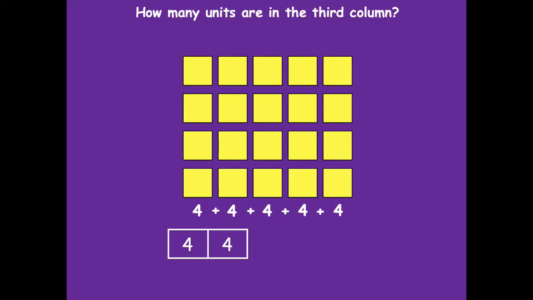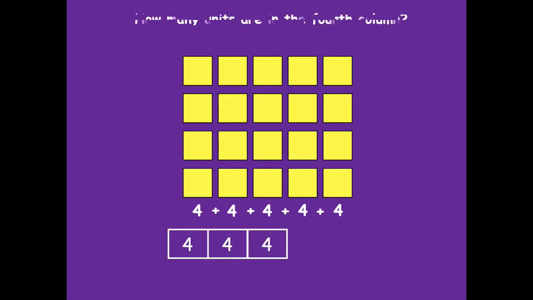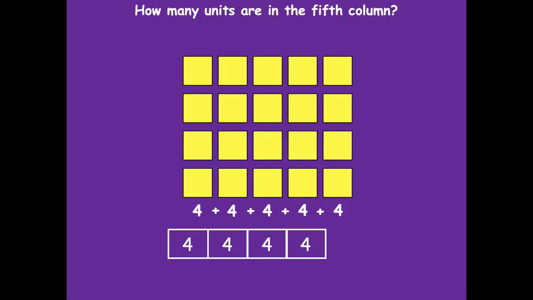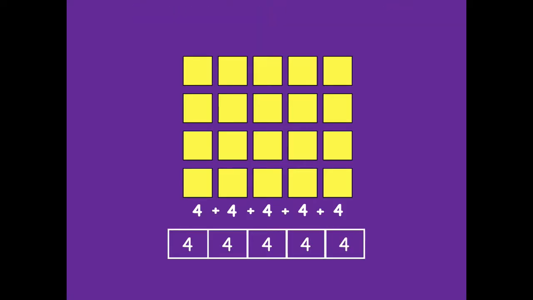How many units are in the third column? 4 desks, you got it. So we could represent that again with another 4. How many units are in the fourth column? Still 4, so there goes another 4 in our tape diagram. And then how many units are in the fifth column? Another 4 desks, so we have one more 4.